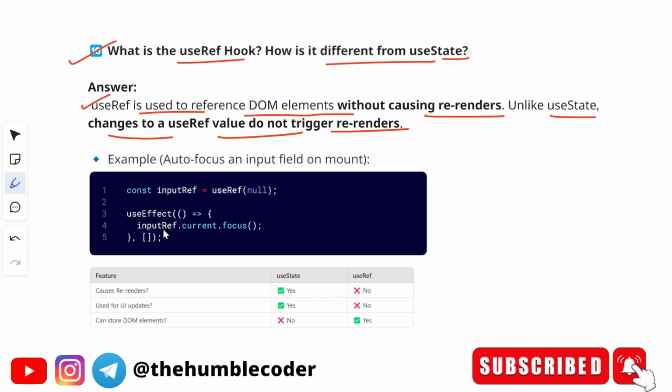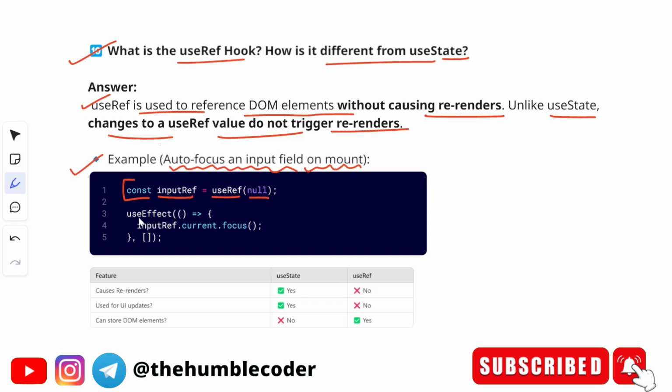Okay, let's see the example here. What the example is showcasing is autofocusing an input field on mount. When the component is mounted, you have to autofocus an input. Here, in this way, we create a useRef. We have created const inputRef and then useRef(null). We initialize the useRef value with null and assign it to inputRef.